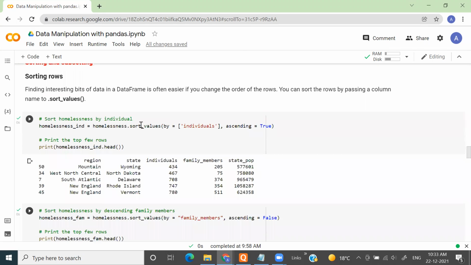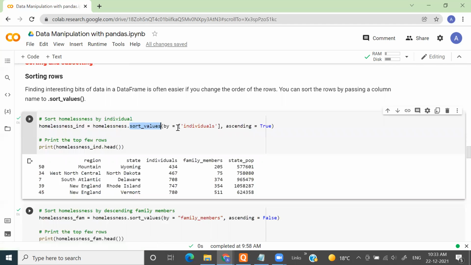You use the method .sort_values on the column individual with ascending equal to True. Ascending equal to True means the lowest value will be shown at the top, followed by higher values. So I'm sorting this homelessness data frame by the column individual in ascending order.